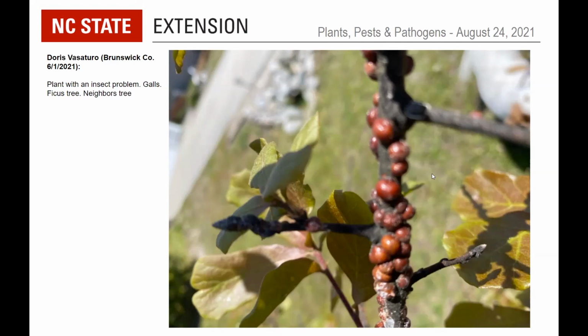But one of the easiest ways to tell is to go out there and remove it. If it comes off cleanly and you see the bark underneath and maybe some wax and some eggs, that's a soft scale. If it were a gall, if you break it off, it would chip off some of the wood because it is a part of the actual plant, not something on top of it. These can be controlled by various pesticides, insecticidal soaps, and horticultural oils, things like that. We do have some good fact sheets on soft scales on ornamental plants in the landscape.